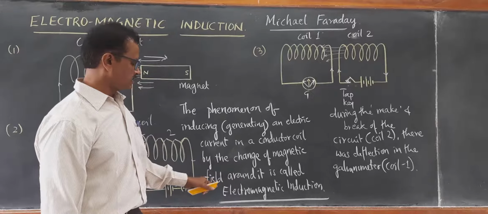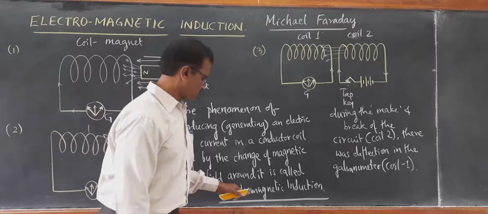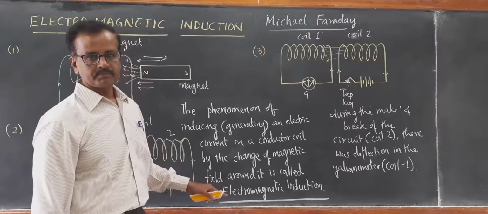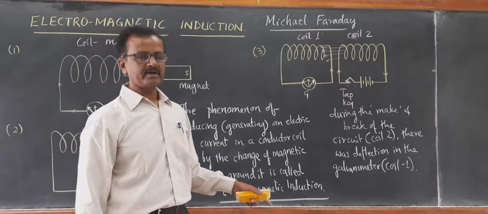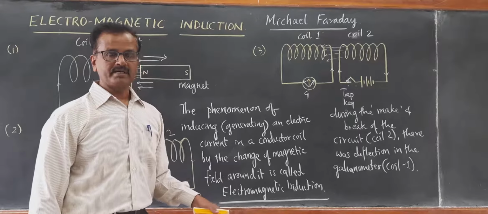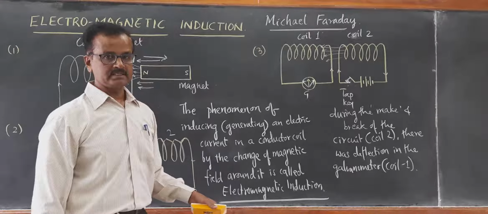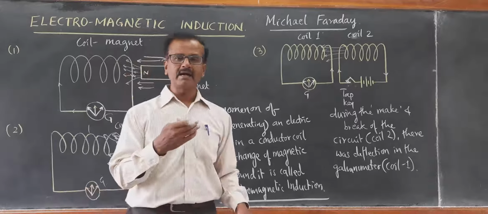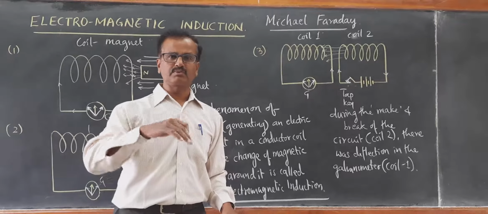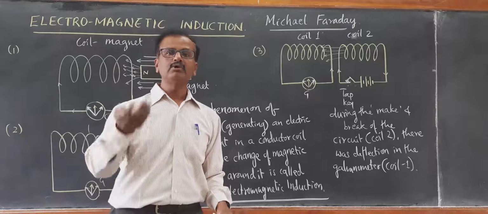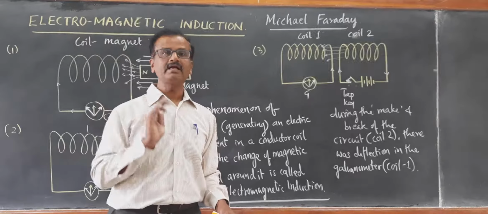This was actually formulated by Michael Faraday. So we are learning Michael Faraday's law of electromagnetic induction in class 12. As I told you, the more rapidly the magnetic field changes with respect to the conductor, the more is the current induced.